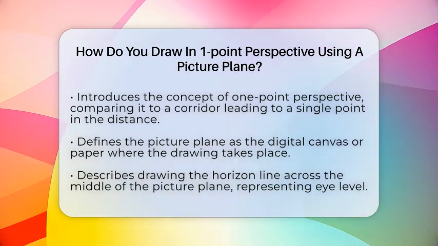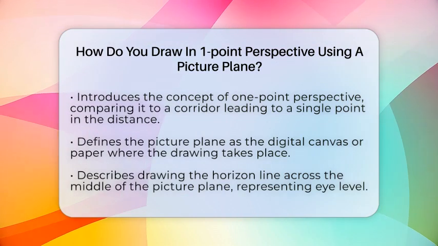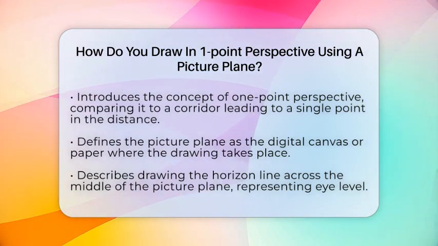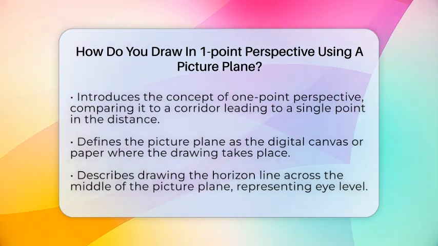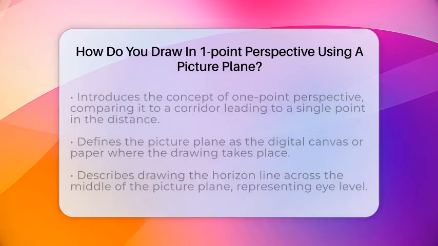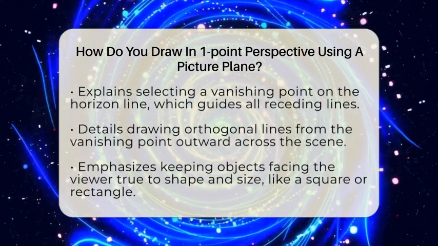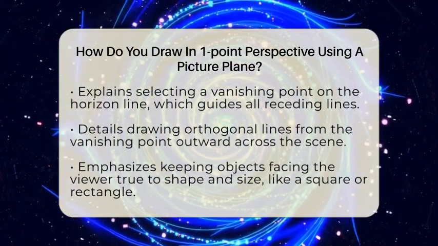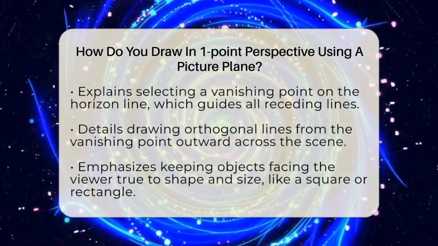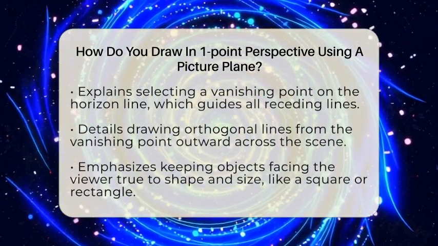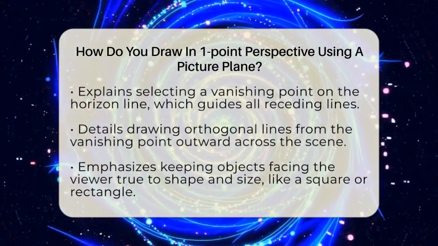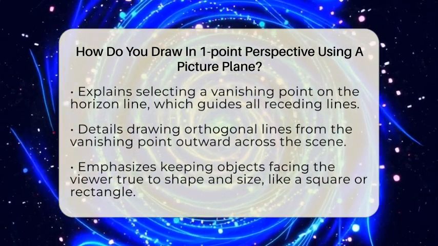Next, draw a horizontal line across the middle of this plane. This line is called the horizon line. It shows where the sky meets the ground and is the level of the viewer's eyes. Now pick a single point somewhere on the horizon line. This is your vanishing point. All lines that go into the distance will lead toward this point. It's like a magnet pulling everything into the depth of your scene.